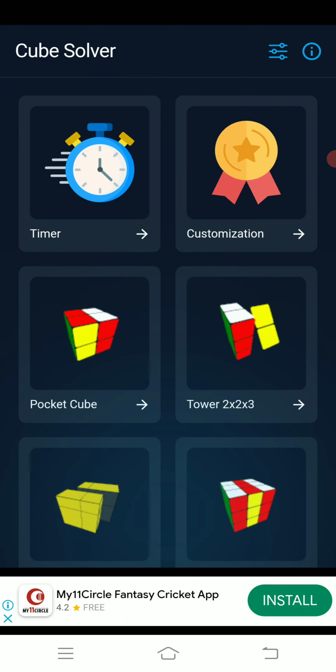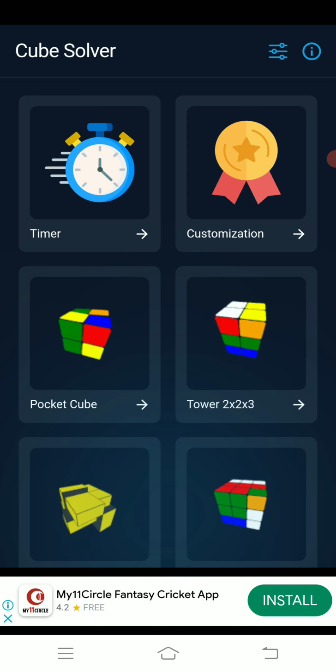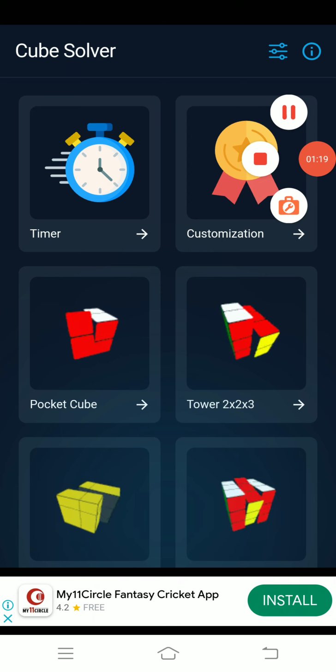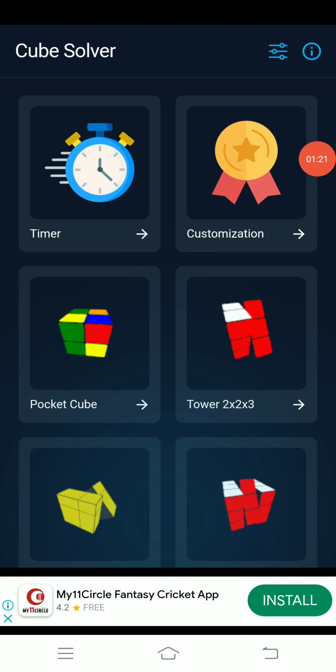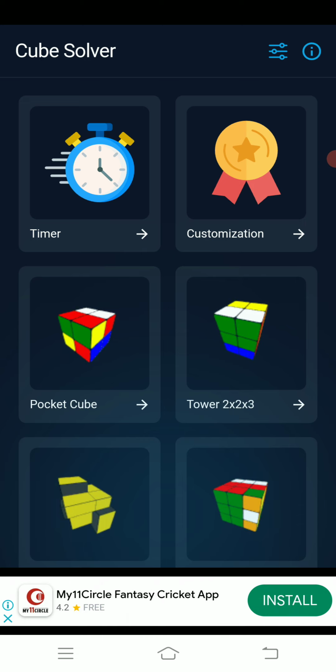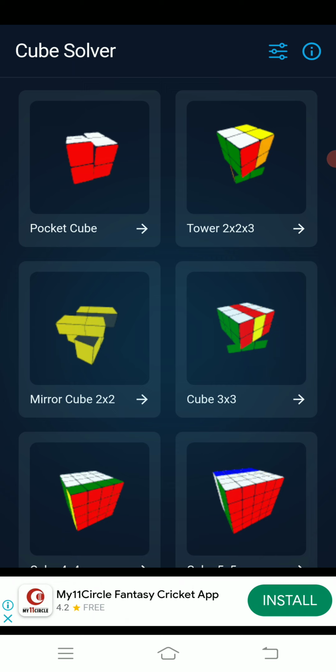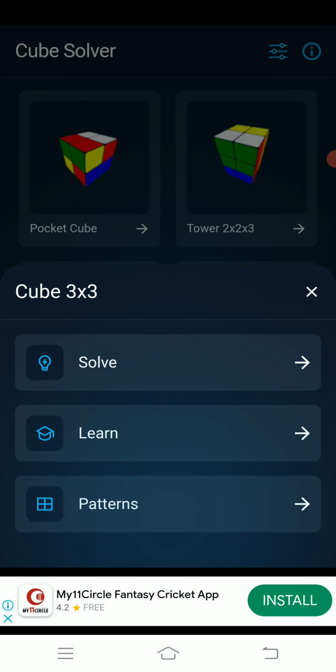So I have to tell you something. Wait a second. I'm back. I was just getting my Rubik's Cube. So, if you have a 3x3 cube, get it. I need to scramble my cube first. Yeah. Then, if you want to solve it, solve.